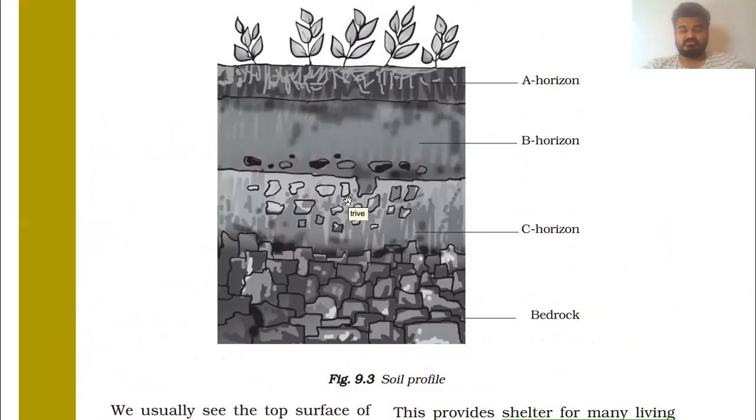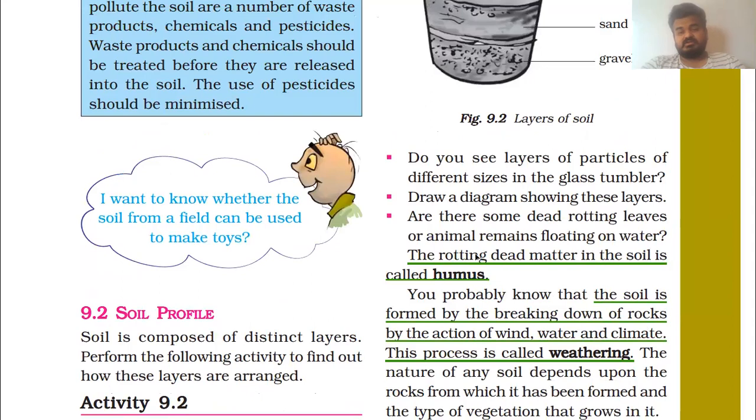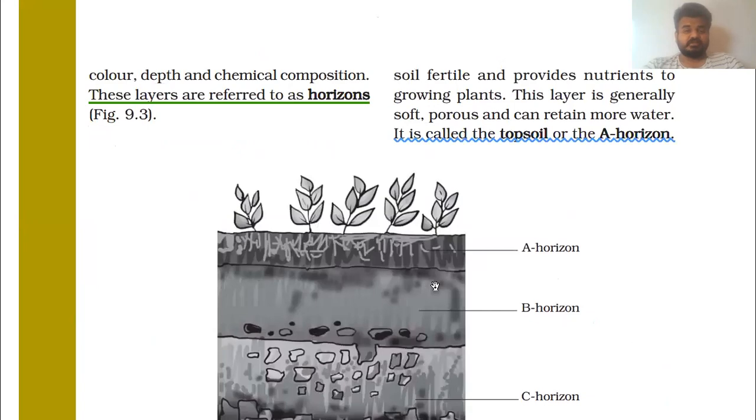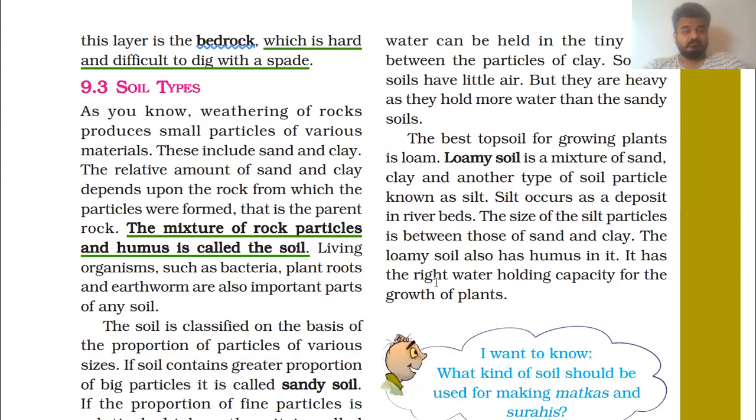In this soil profile also, you can see that in the A horizon, humus will be there. What is humus? The rotting dead matter in the soil is called humus. So the mixture of rock particles and humus is called the soil. Living organisms such as bacteria, plant roots, and earthworms are also important parts of any soil.